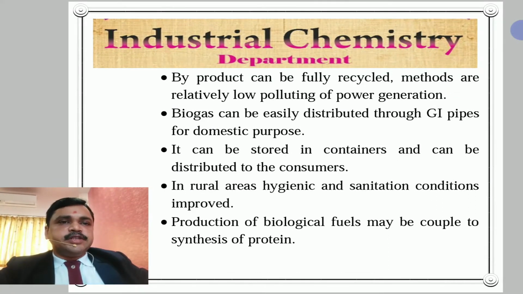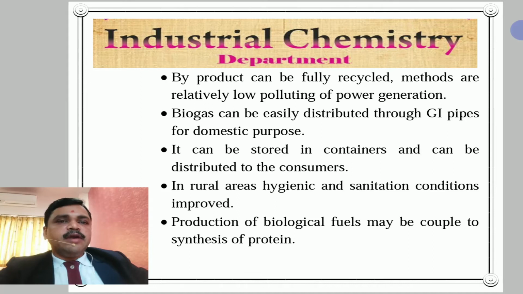Next point, the byproduct can be fully recycled. This is a very important point. Methods of power generation are relatively low polluting. With the help of biomass, power generation is very low polluting.